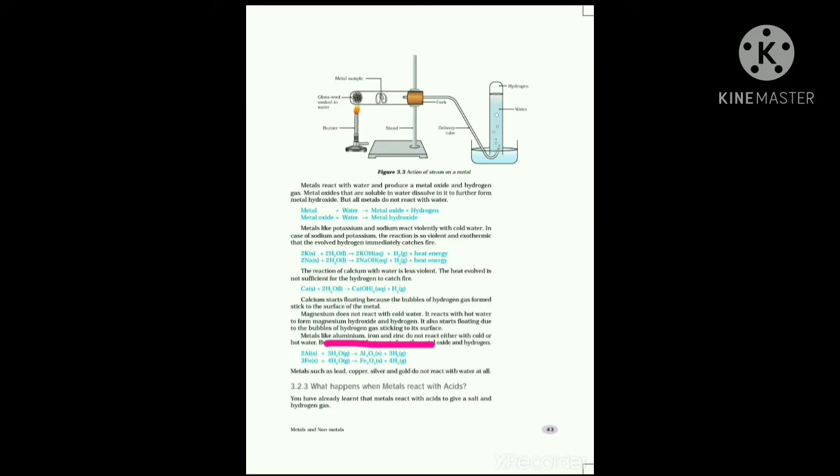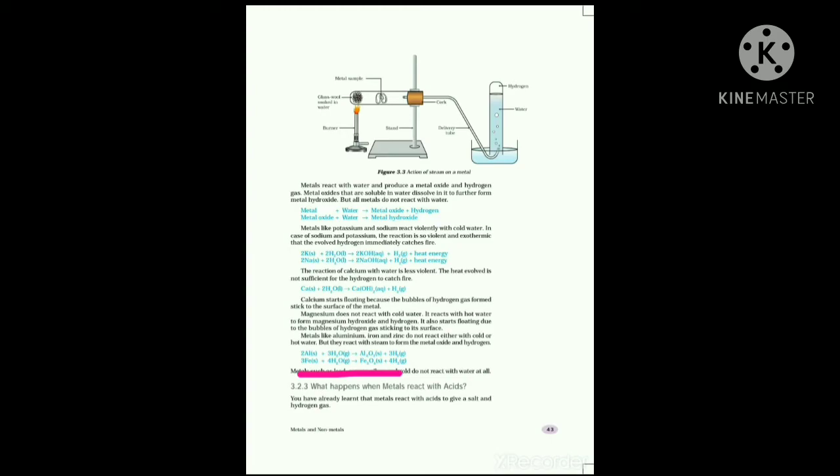All of you look at this equation. Aluminium reacts with steam, that is, H2O in the gaseous state, to form aluminium oxide and hydrogen gas. In this equation only oxide is formed, not hydroxide. All of you look at this. Iron reacts with steam to give ferric oxide or iron oxide and hydrogen gas.